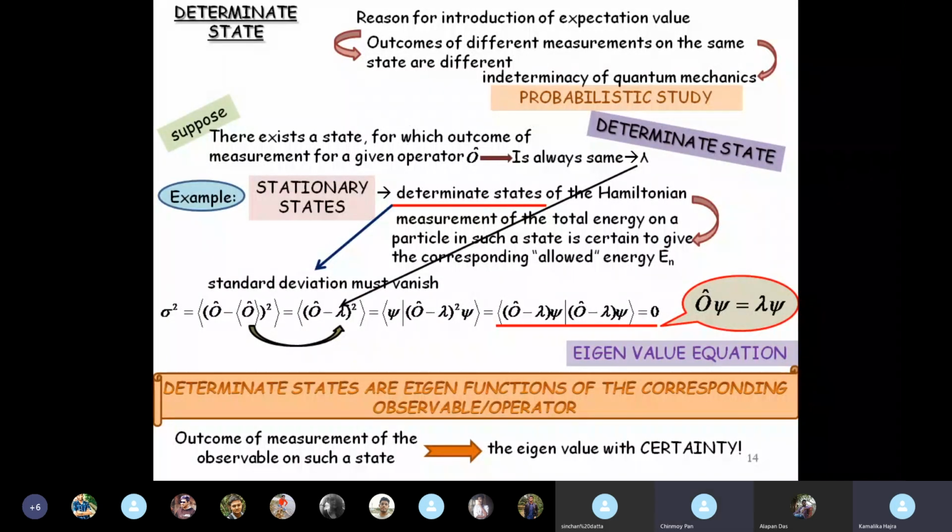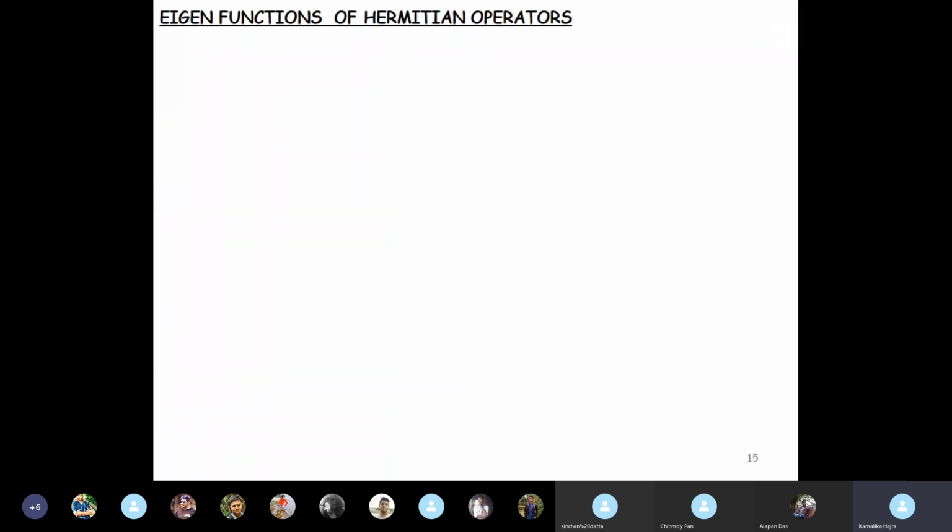Okay, all right. So two things become very, very clear. First, observables in quantum mechanics are Hermitian operators, and determinate states are always eigenfunctions of such Hermitian operators. So in such states, when you are measuring a particular observable, the result is always the eigenvalue, and that is a certainty.